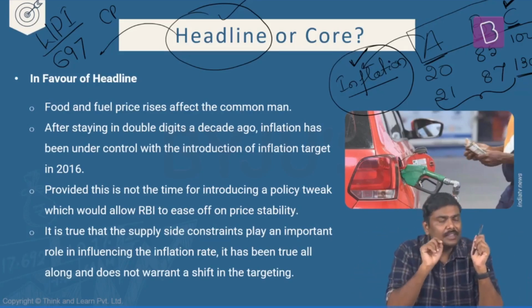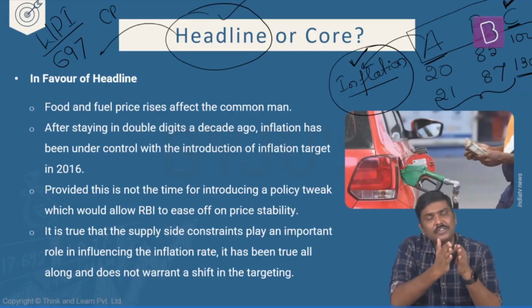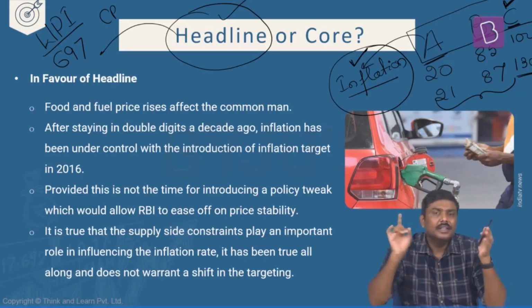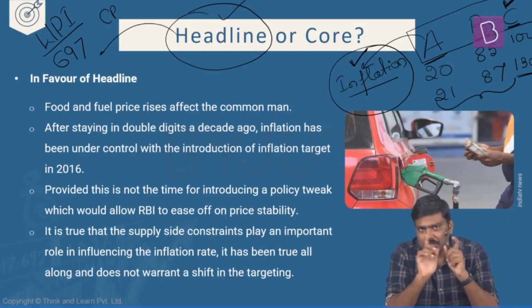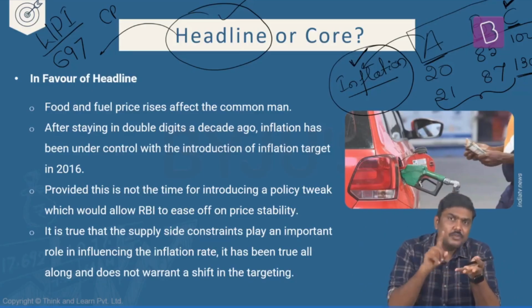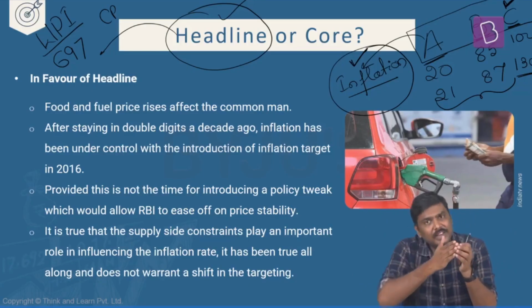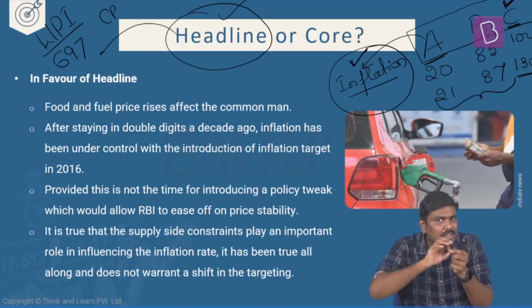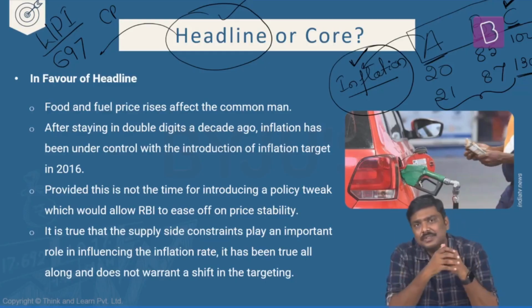That will basically influence the overall inflation rate. If the prices of food and fuel commodities have increased very sharply, the overall inflation rate will increase.